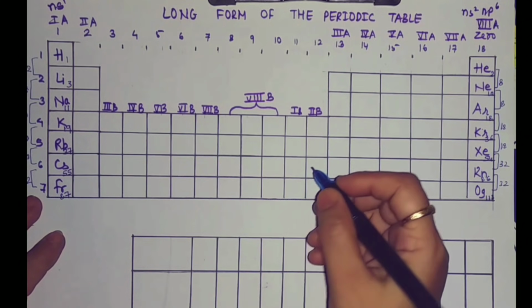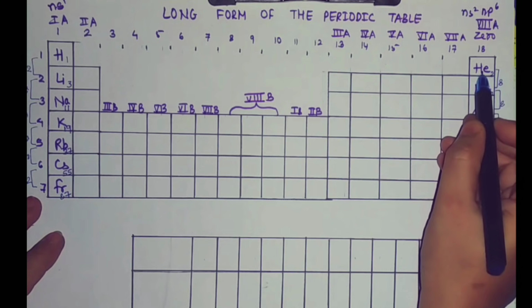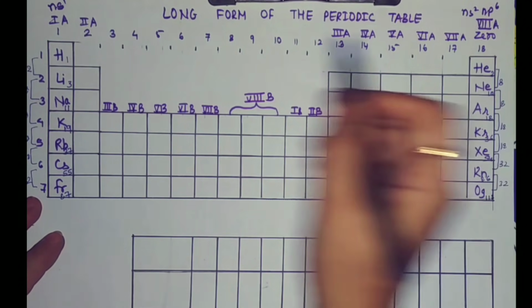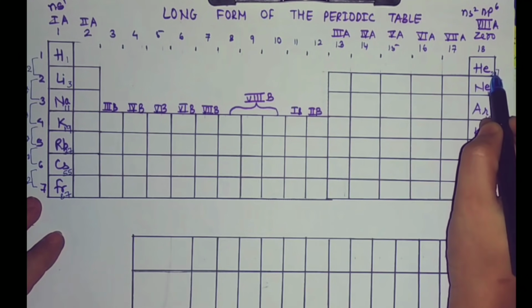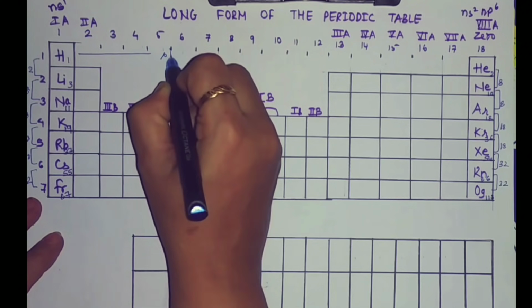So students, the first period consists of 2 elements, starting from hydrogen to helium, from atomic number 1 to atomic number 2. This is considered as the shortest period.